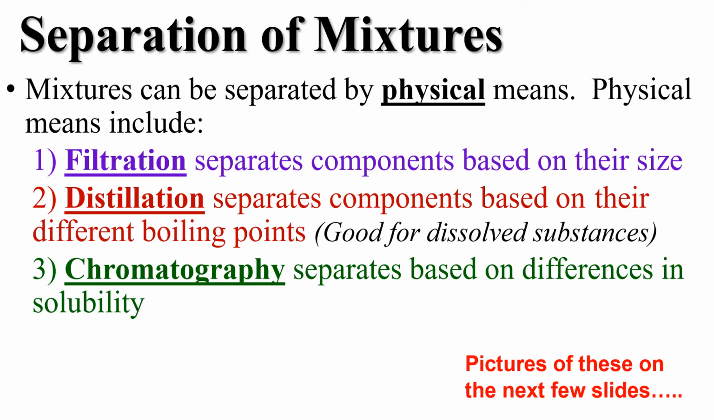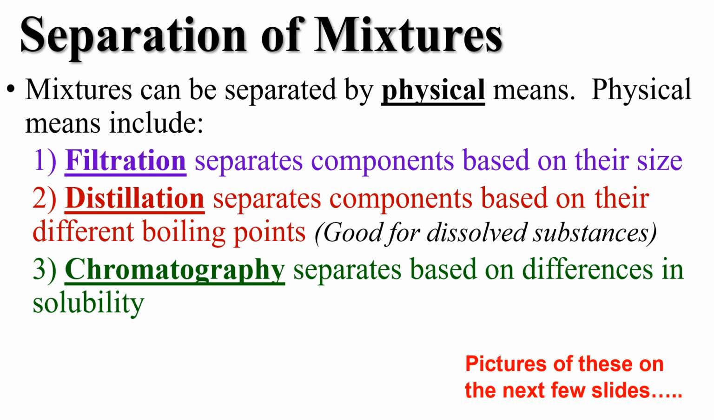Mixtures can be separated. We can separate them using physical means. There's some physical means below. Filtration is one. You separate components based on their size. So if I have a mixture of sand and water, I can pour the sandy water through a filter, and I can collect the sand on the filter, and the water will go through as filtrate.